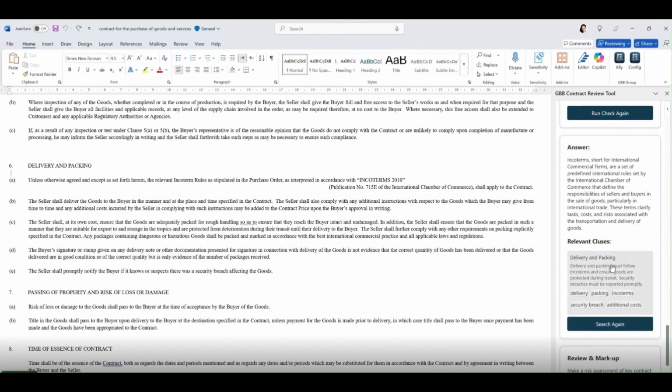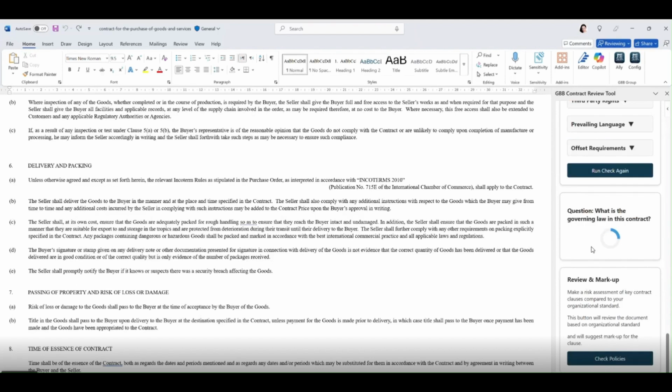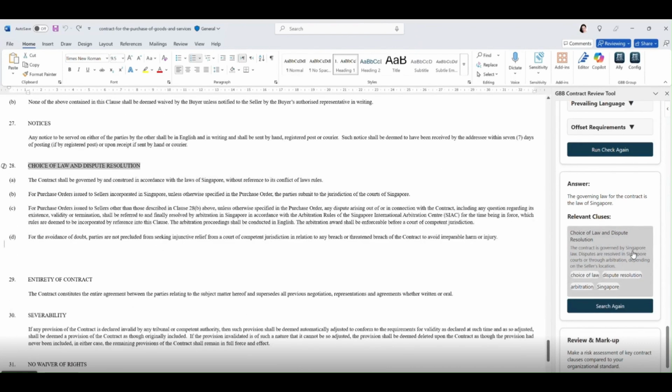But how about if I want to look for a specific clause of interest to mitigate risk, which is the core goal of legal professionals? This time, let's ask, what is the governing law in this contract? And here it will show me the legal policy that is defined in this contract as Singapore law, and it will redirect me to the relevant clause, which shows me that the governing law is Singapore.